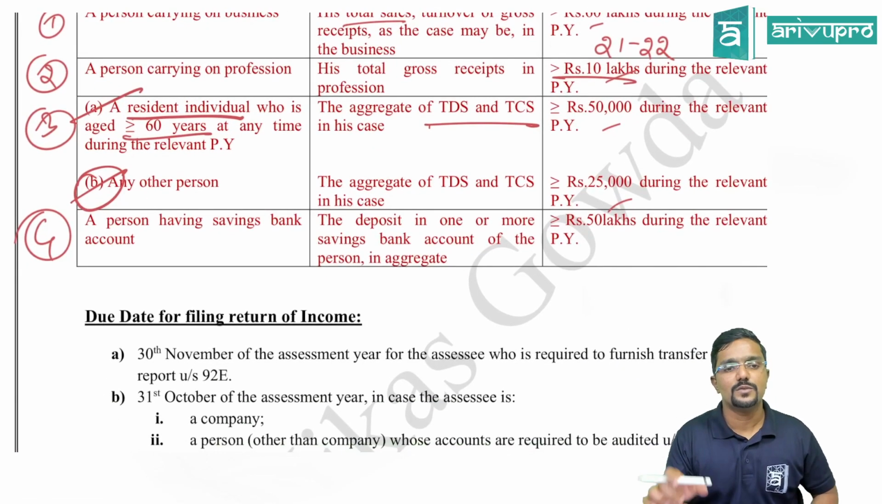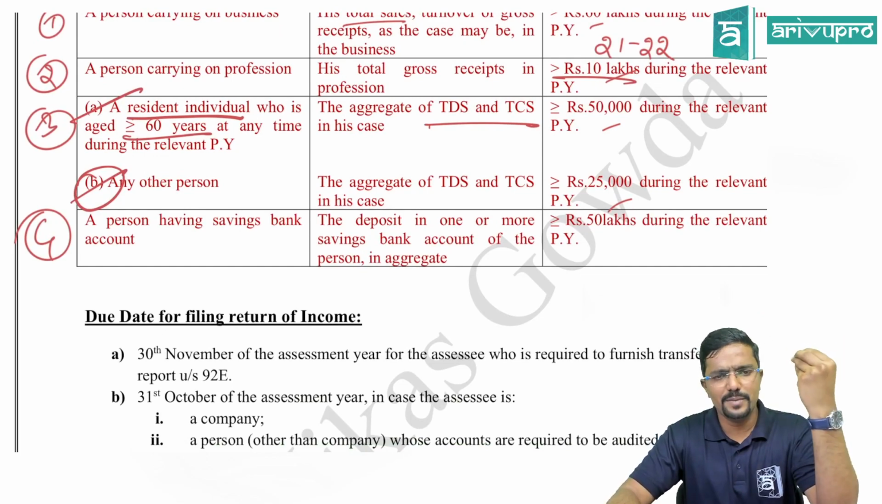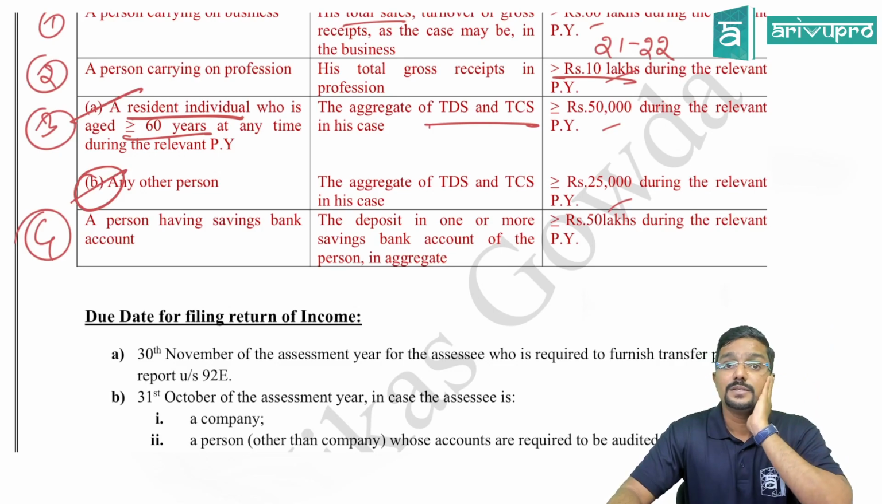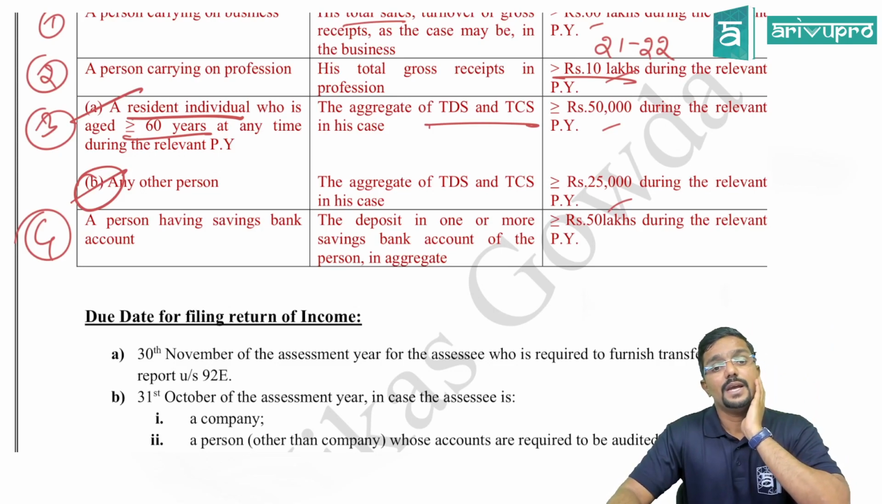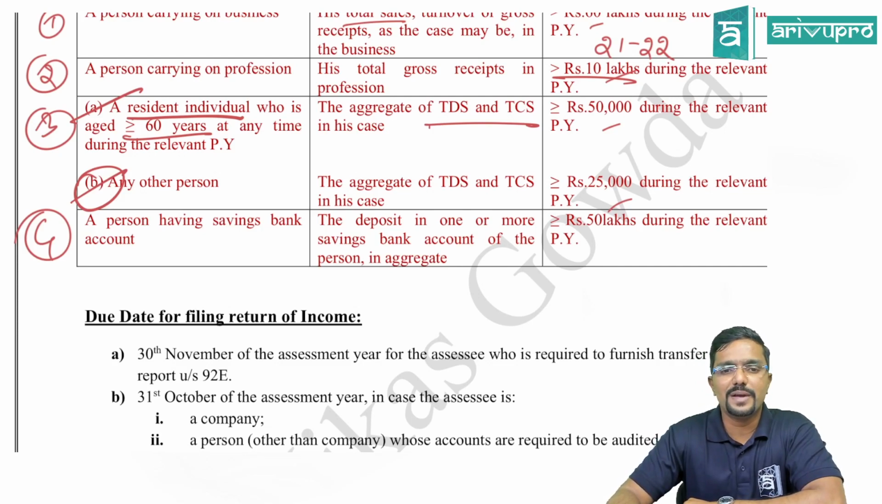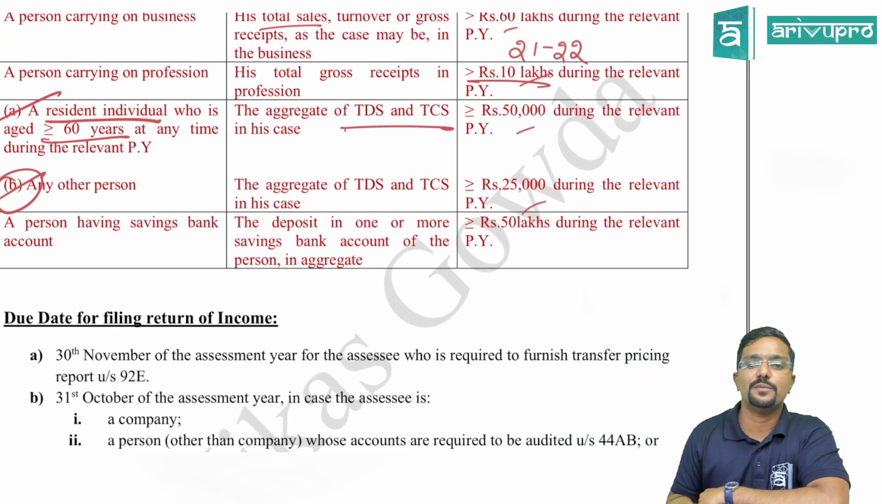Okay. So coming to the fourth one, a person having a savings bank account. It can be any person, and person covers everything. Please be careful. Section 2, clause 31. A person having a savings bank account: the deposit in one or more savings bank accounts of a person in aggregate is more than or equal to 50 lakh during the relevant previous year.